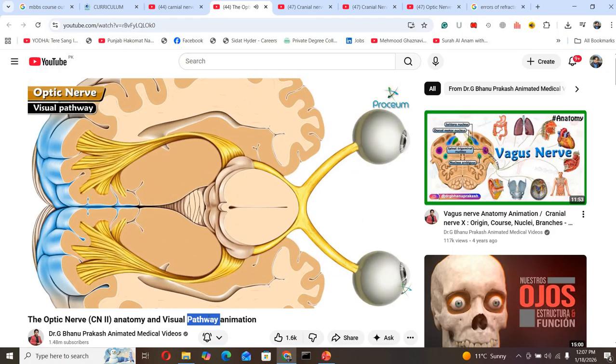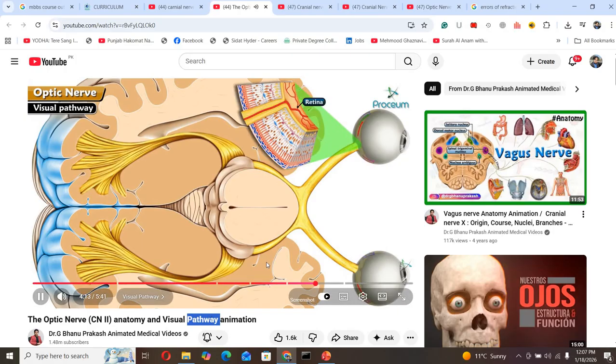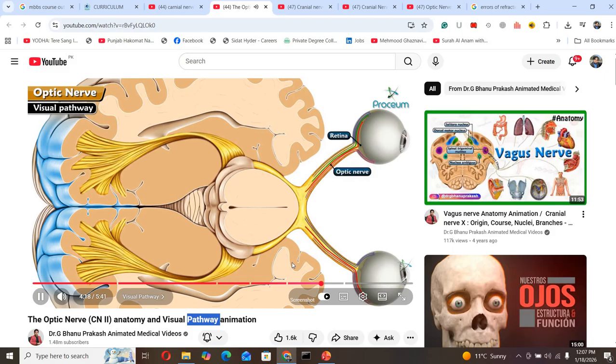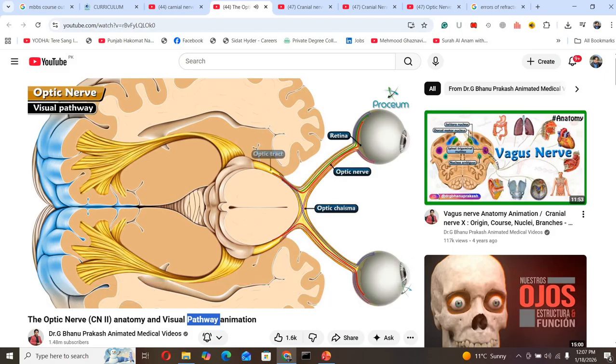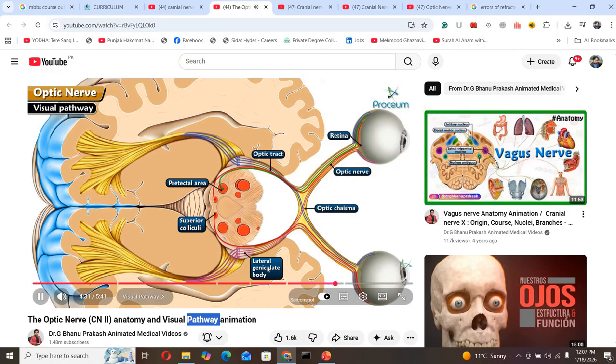Here's the schematic of the visual pathway. The axons of the ganglionic cells of the retina transmit the information through the optic nerve, the optic chiasma, and the optic tracts, and the information is relayed to the pretectal area, the lateral geniculate body, and the superior colliculi. The lateral geniculate body relays via the optic radiation to the visual cortex, areas 17, 18, and 19.